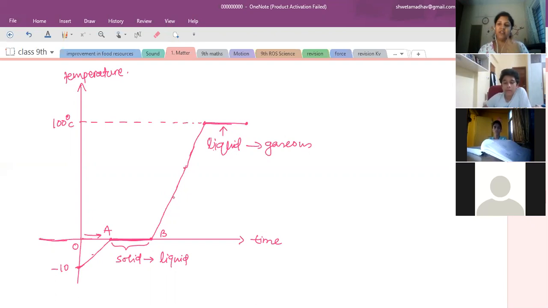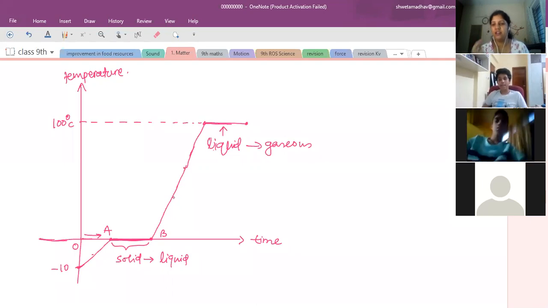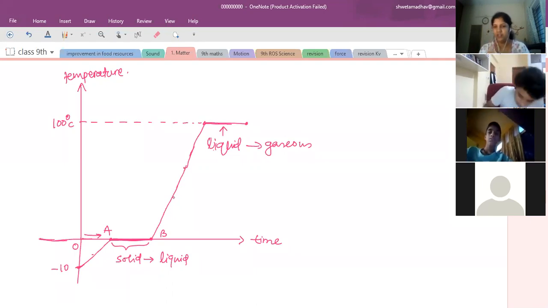The amount of heat energy the particles absorb for change in state is called latent heat. The word latent means hidden. So it is heat energy which remains hidden inside the particles, which is not seen on the temperature scale. That is called latent heat. The proper definition of latent heat is the amount of heat energy required for 1 kg of solid. It has to be an exact, equal amount, because latent heat is a measurable quantity, and we have to measure it for a unit value.